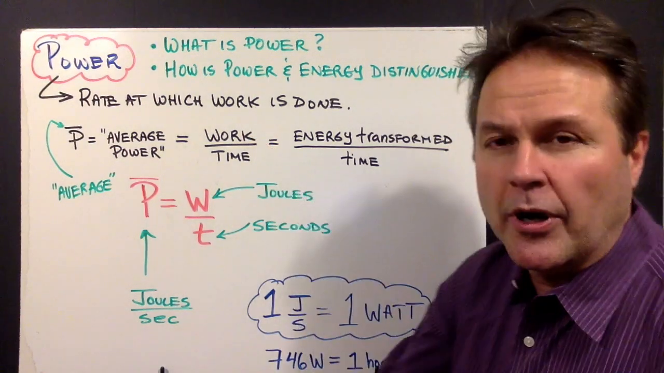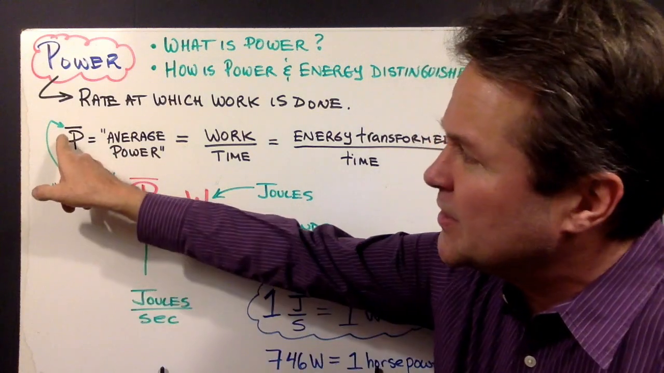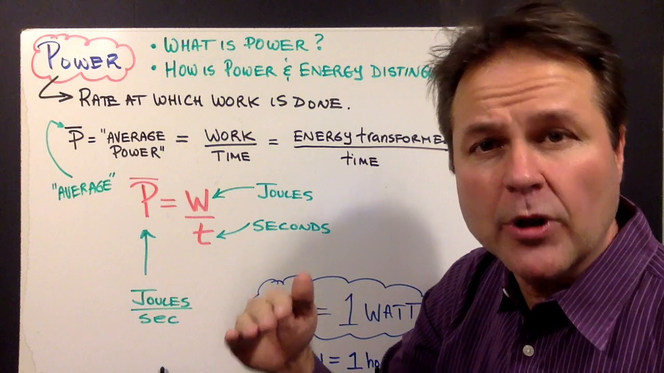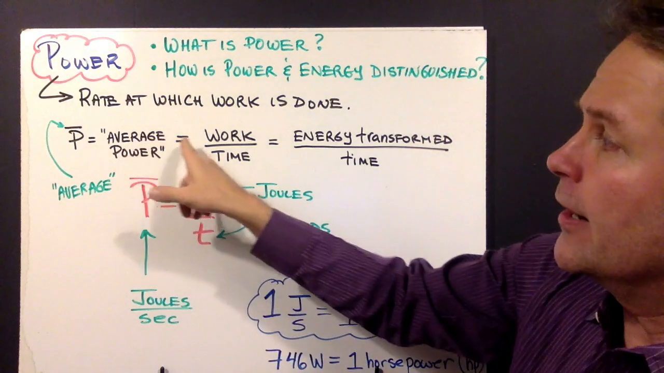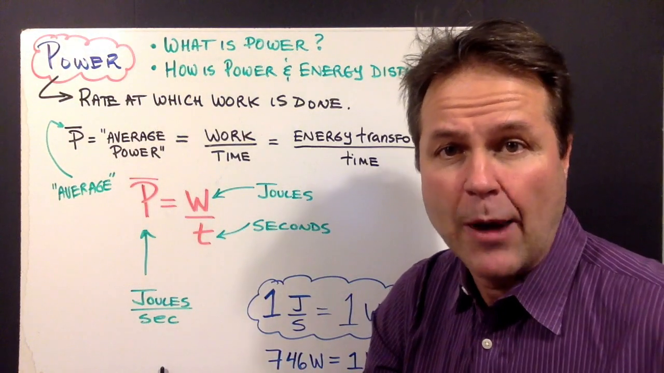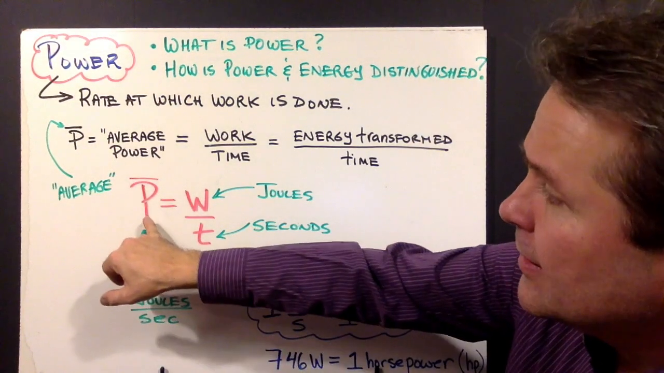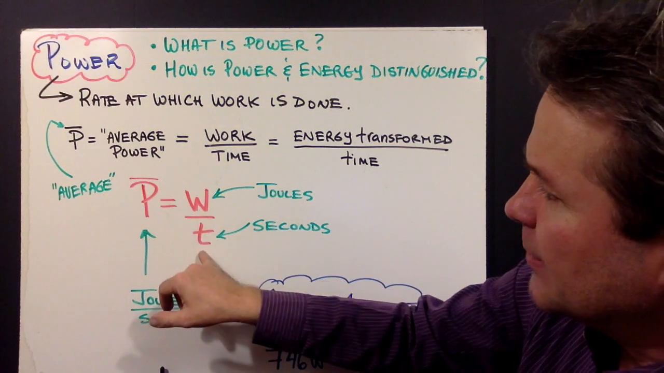Now, when we do work, the work isn't necessarily done at a constant rate. So that's why we say it's the average power. If the work goes up or down, overall, the average work per unit time, that's what we're talking about when we talk about power. So again, the formula: the average power is equal to work divided by time.